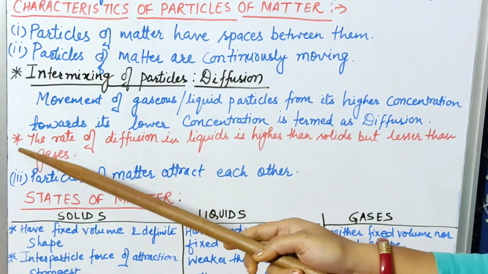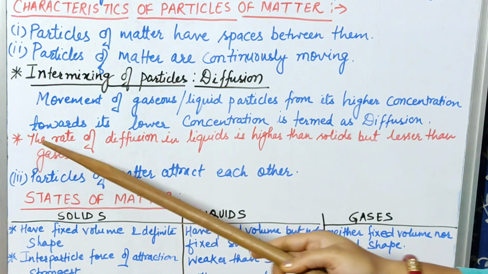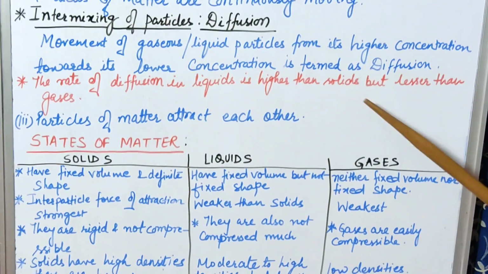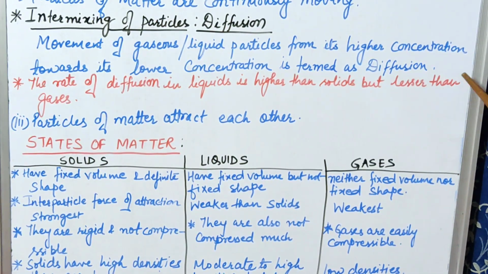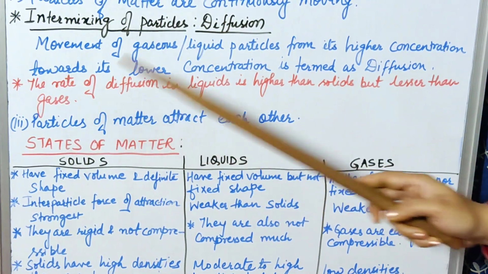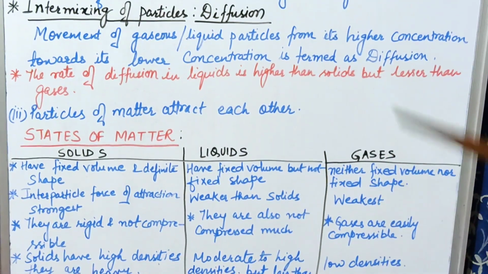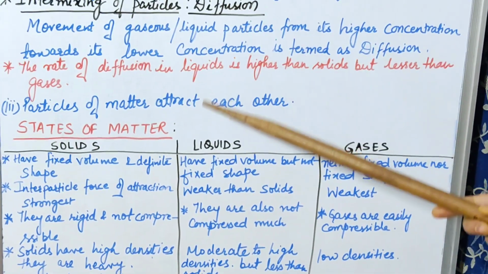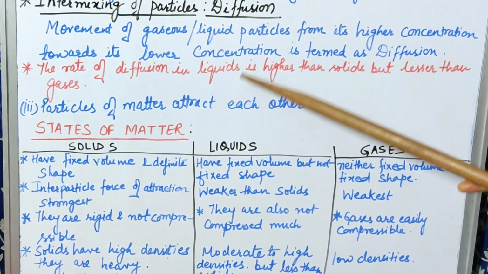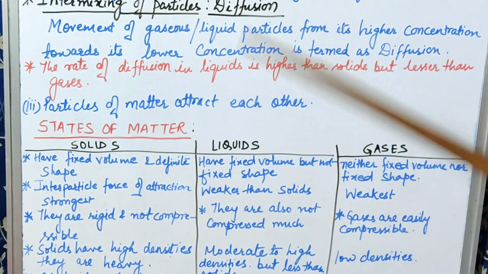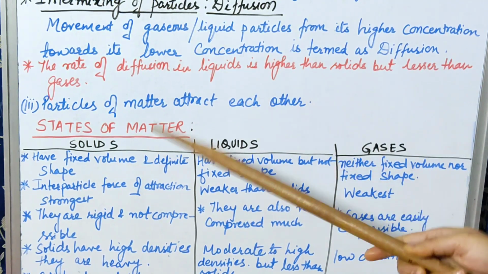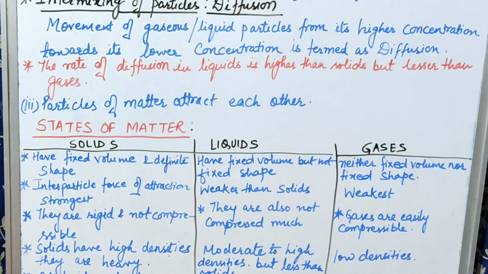Now you have to note down one point here. The rate of diffusion in liquids is higher than solids but lesser than gases, means gases have more tendency to diffuse faster as compared to liquids. However, liquids get diffused faster as compared to solids. Okay, so I hope you have understood this second point.